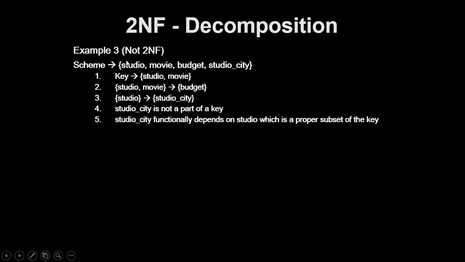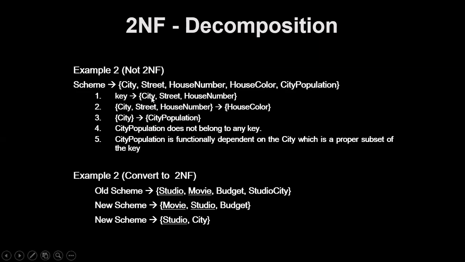So if it is done, I've written the answer here, guys. You can write that. Look at the answer here. So if you want to normalize it, look at this. This is the whole schema, which has studio name and studio movie as a primary key, and budget and studio city. Studio city depends only on the studio. So whenever it is partially dependent, we'll bring those elements to a separate table.